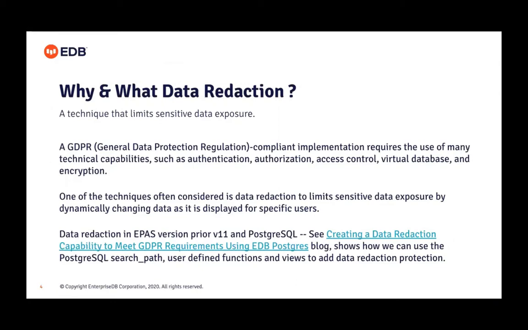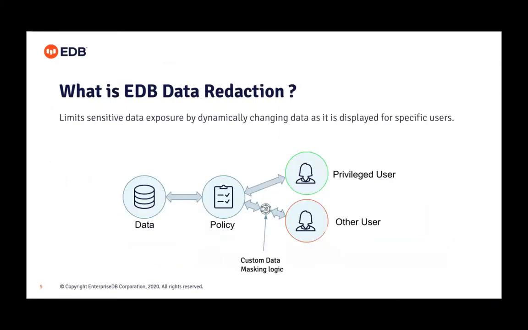Let's see what is EDB data redaction. This is a diagram where we have some data, and you need to create some policy on that data. The policy will decide who is going to see that data. When you are the privileged user, you see the original data, and otherwise you might see changed data. To modify that data, you need some custom logic that the user can provide. The user is free to write whatever logic they want to display. Let's see how it works.